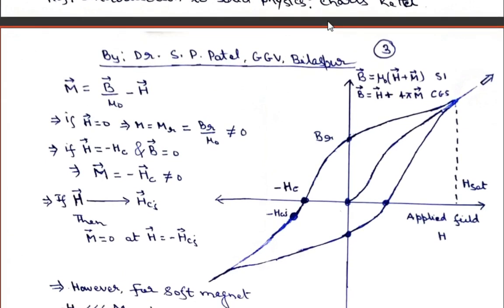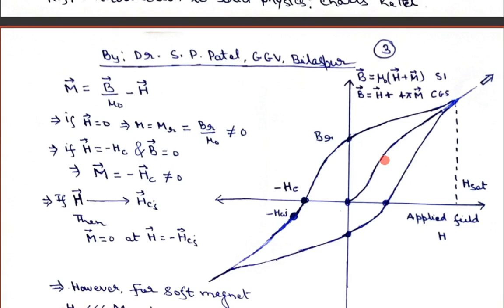Remember this point: the growth of favorably oriented domains, this phenomenon is exactly similar in the BH curve and the MH curve.